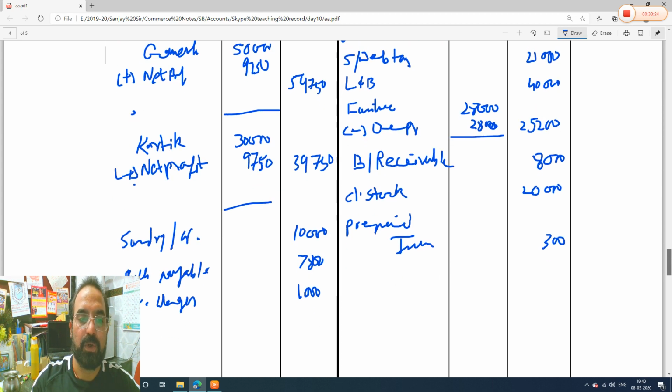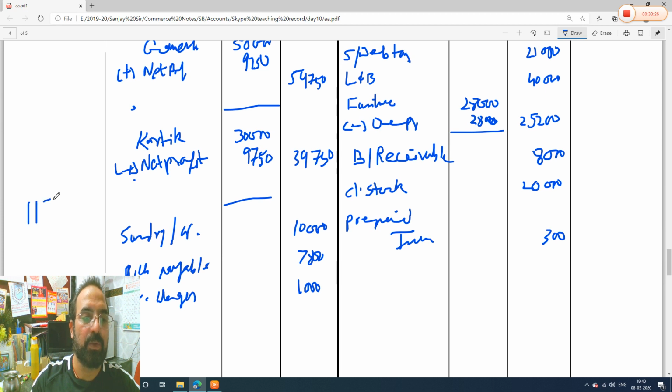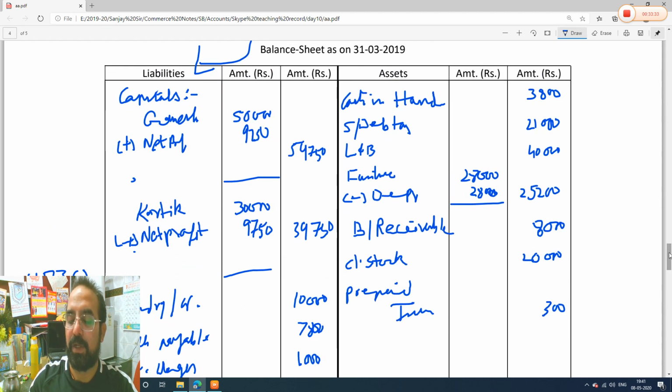So we will write it here: 1,18,300. This is our liability side. Let us take the total of the asset side. What are the values? 3,800 plus 21,000 plus 40,000 plus 25,200 plus 8,000 plus 20,000 plus 300. 1,18,300.